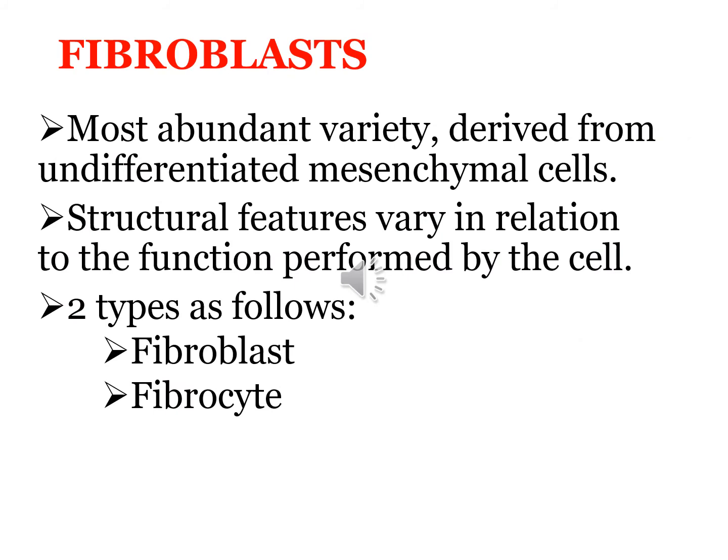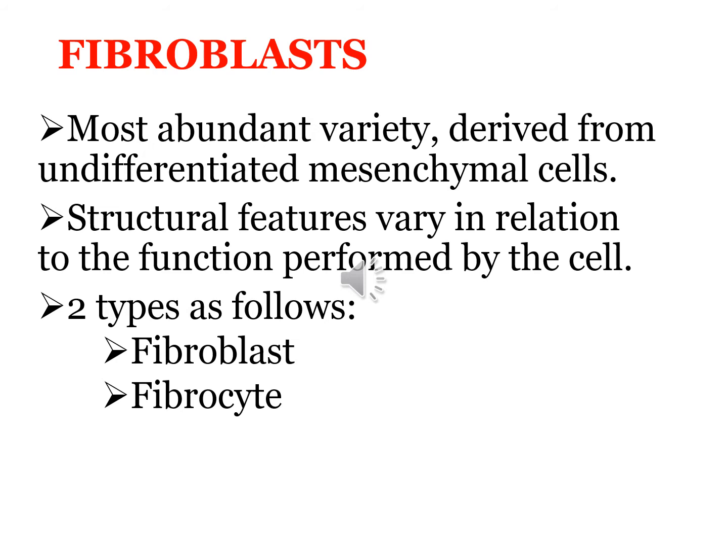So now the other permanent cell, fibroblast. Fibroblasts are the most abundant or common cells in the connective tissue, and they are derived from the undifferentiated mesenchymal cells. They are divided into two categories, fibroblasts and fibrocytes. Histologists reserved the term fibroblast to denote an active cell, and fibrocyte to a quiescent cell, a non-active cell.